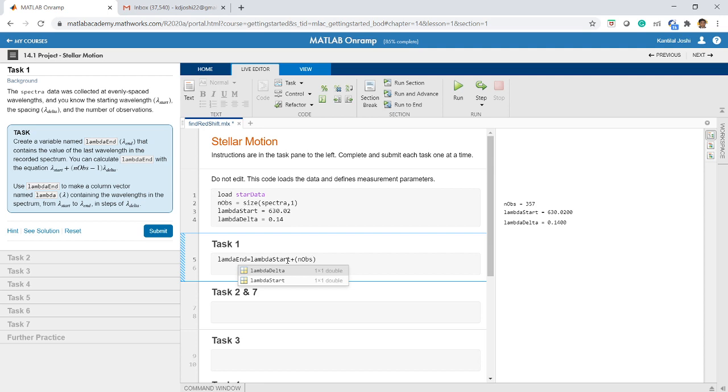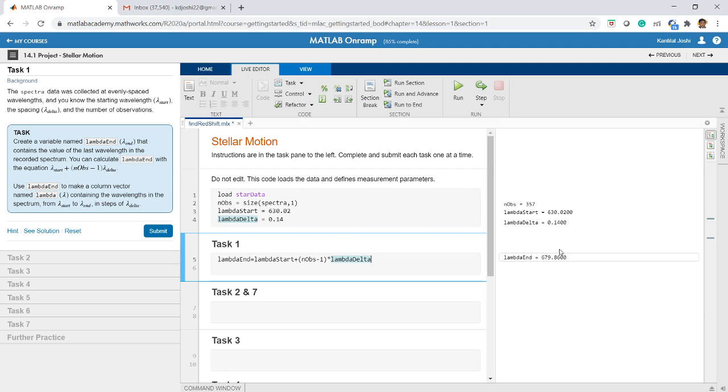N OBS minus 1, multiplied by, so for multiply I will use star, lambda delta. So this equation should work, but again I will have to check the spellings and all. So let me correct this. Lambda end is equal to lambda start plus n observations minus 1 into lambda delta. Now let us check whether it works. There might be errors in this as well, but it has worked. So I got lambda end as 679.86, using the equation which is given.